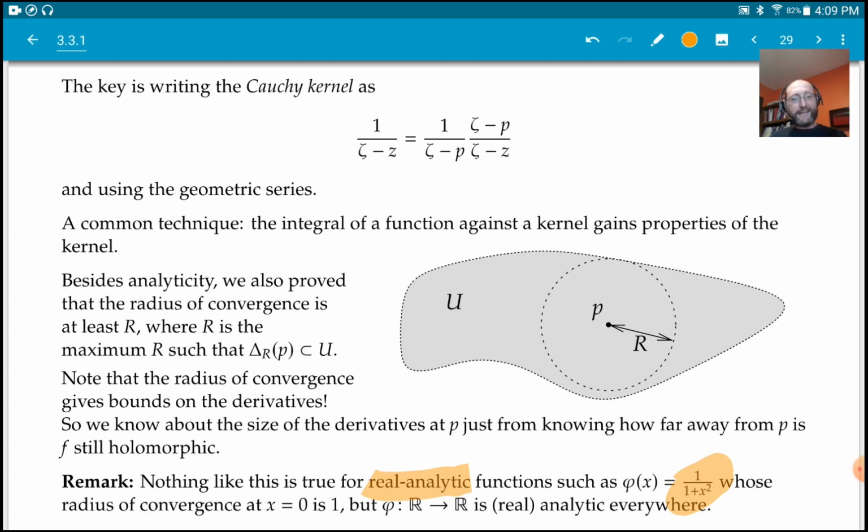And if it's not holomorphic at i and minus i, then if I look at the origin and try to stick in the largest disk around the origin that still fits in the domain of 1 over 1 plus z squared, then the radius 1 is the best I can fit in.